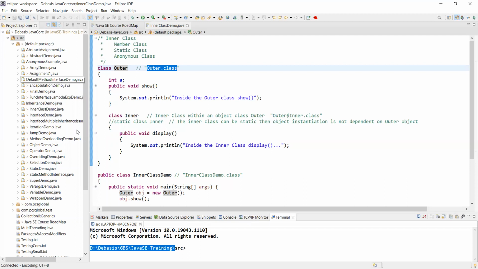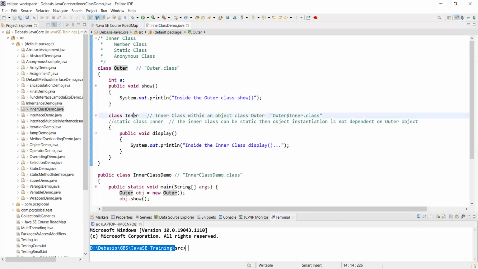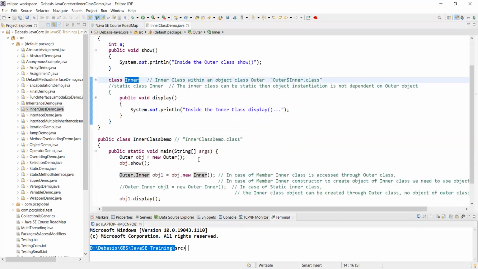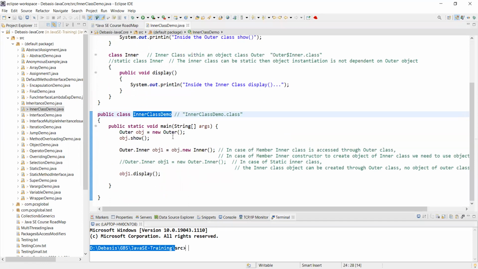This is the place of your InnerClass.java, InnerClassDemo.java. Where is the class file? I have created an outer class, and within that outer class, there is an inner class. And there is also InnerClassDemo. This is also a class. But main is not a class. Main doesn't have any existence. Main is a method called from this InnerClassDemo.